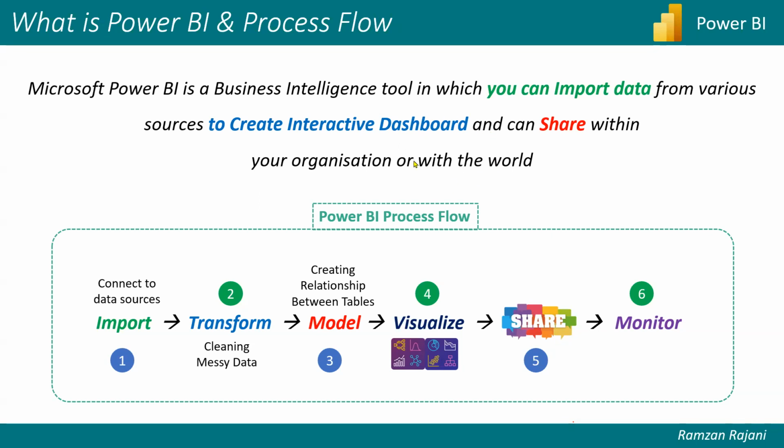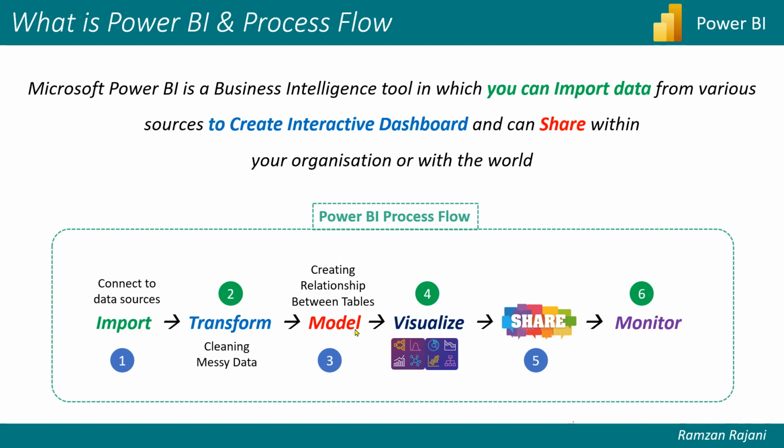So how does the process of Power BI work? The first step is you open the software, which we will open in the next few minutes, and in that you will import data. So we have an Excel file which is messy data. We will import the file in Power BI. While importing a file, we will do the data cleaning. We will clean our data. Means if you want to combine first name and last name, if you want to remove unwanted spaces, we will be doing it without using a single formula. Everything will be automated.